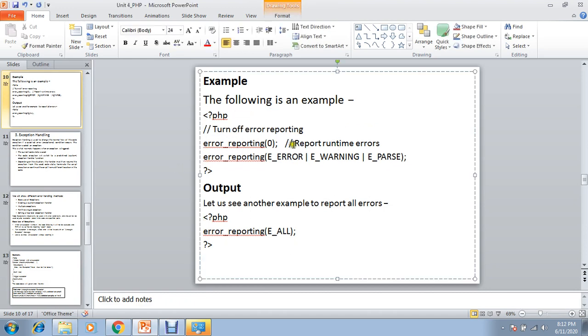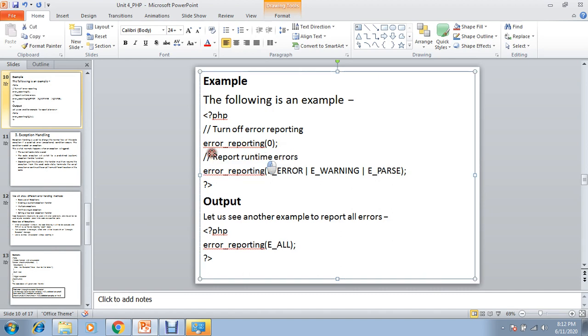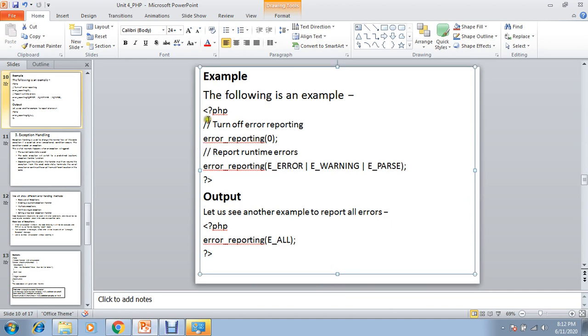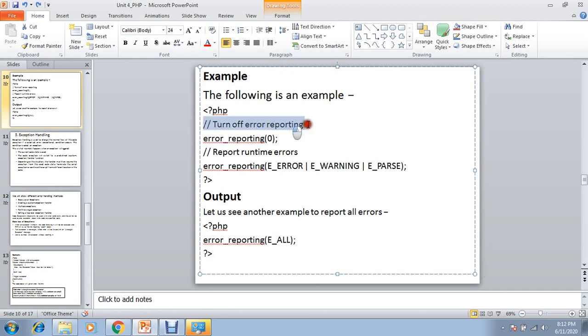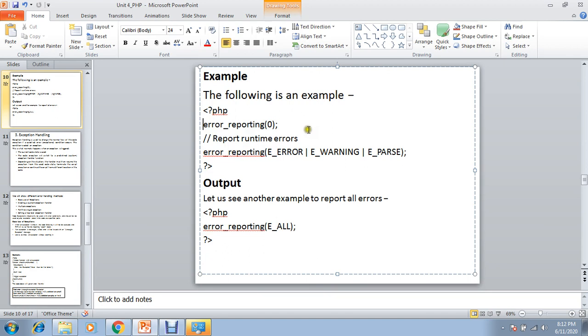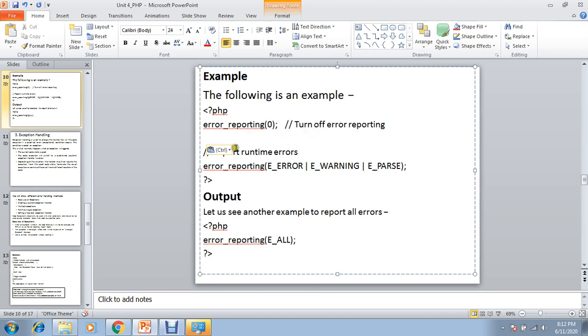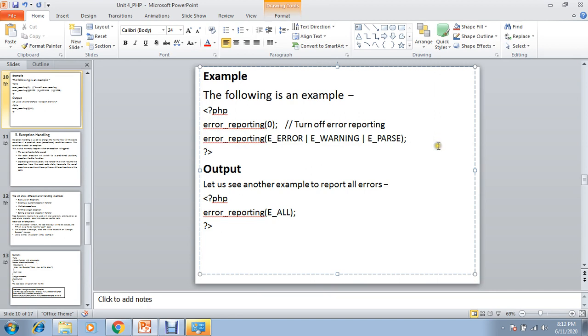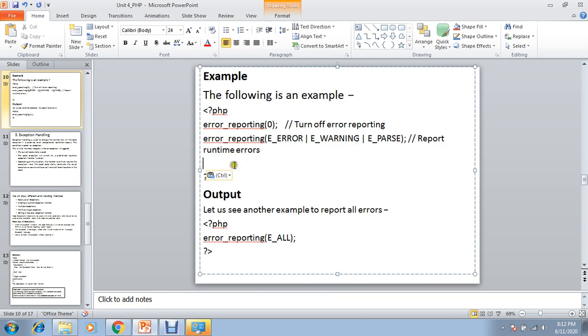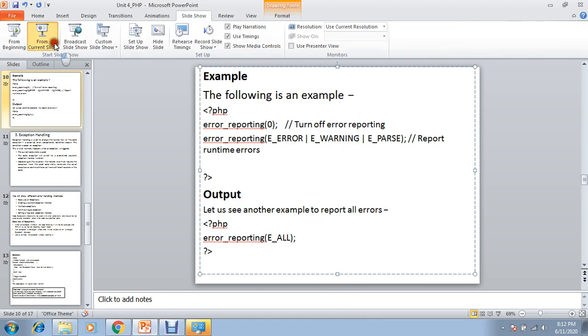This is the comment for this, and this is the comment for that.